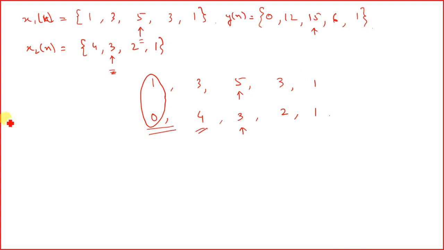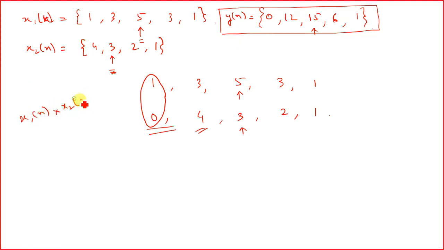So this will be the output of the multiplication of the signals x1[n] multiplied by x2[n].